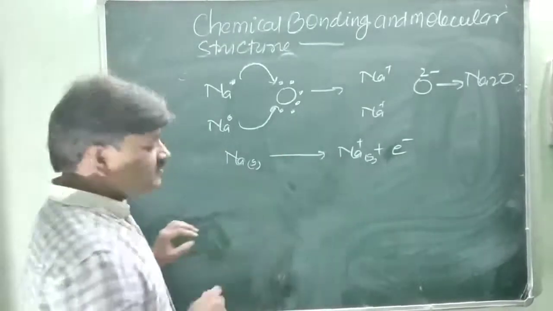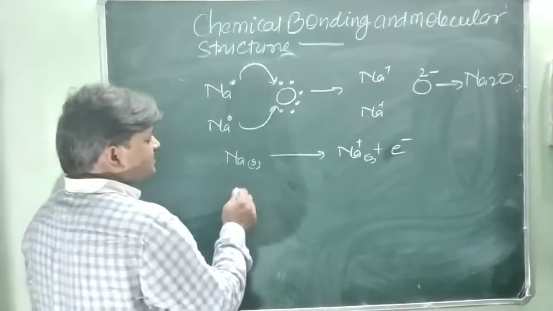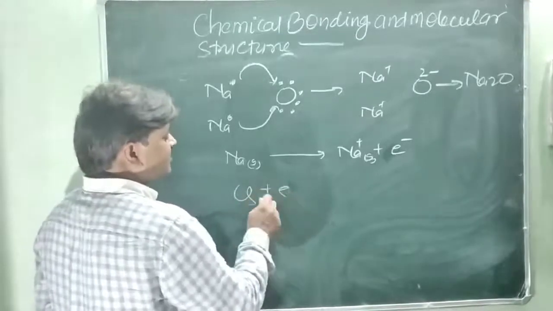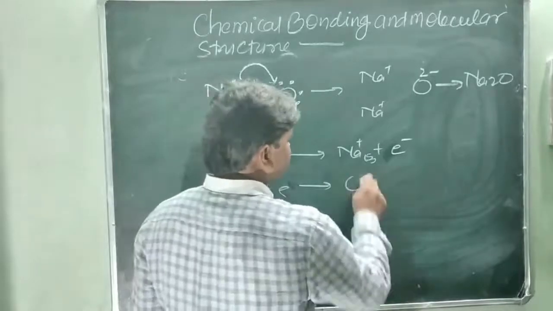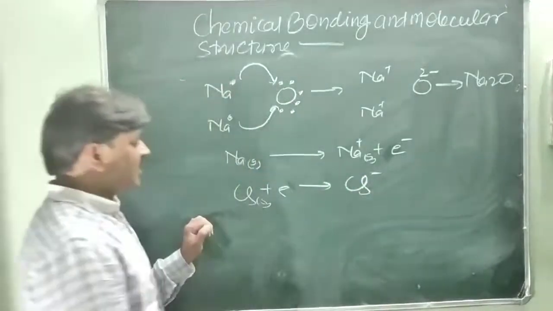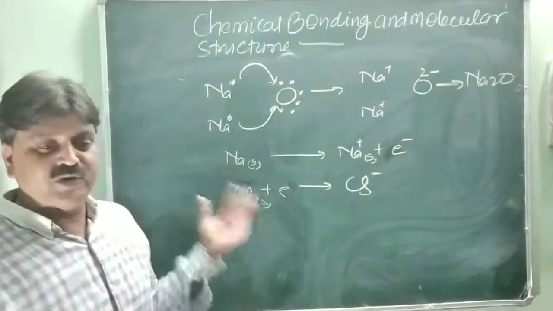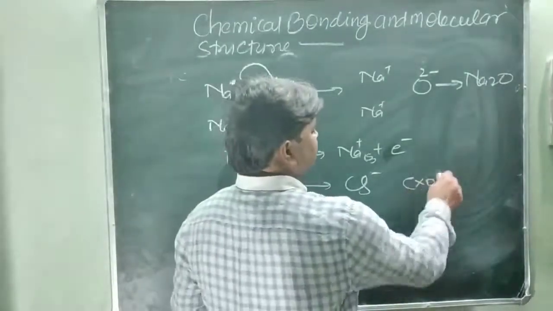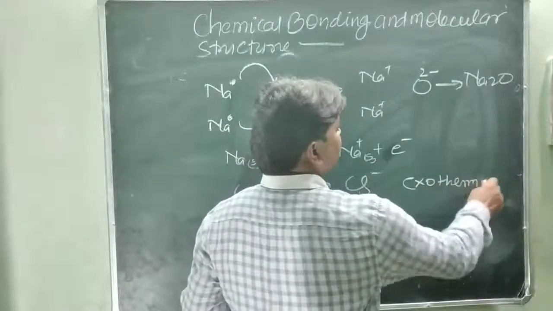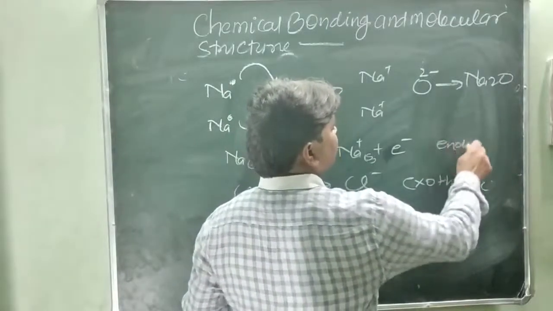Similarly, Cl gaining one electron in the gaseous state is the formation of Cl minus. It requires only one electron, so there is no need for energy. So it is an exothermic reaction, and this other one is an endothermic reaction.